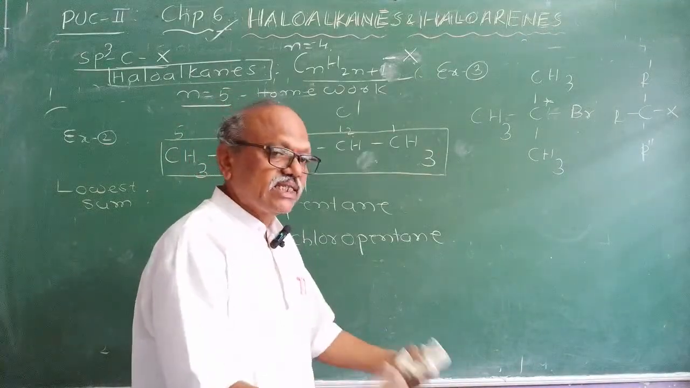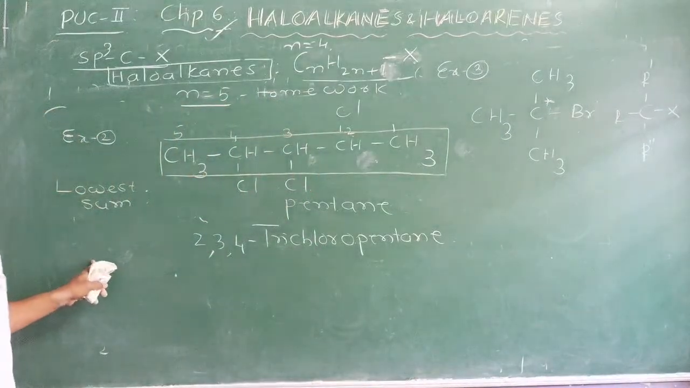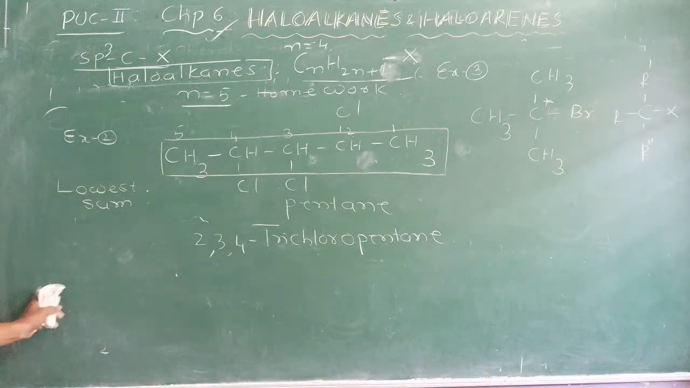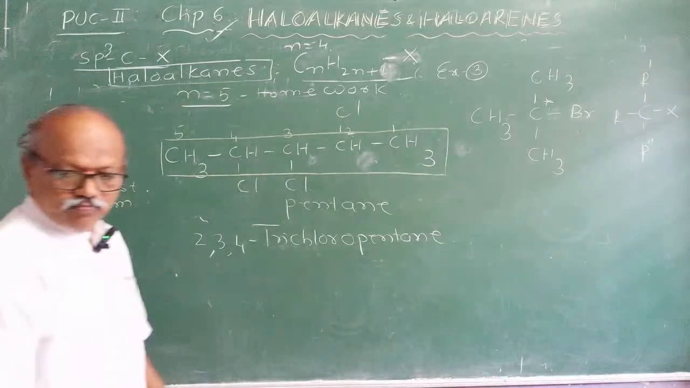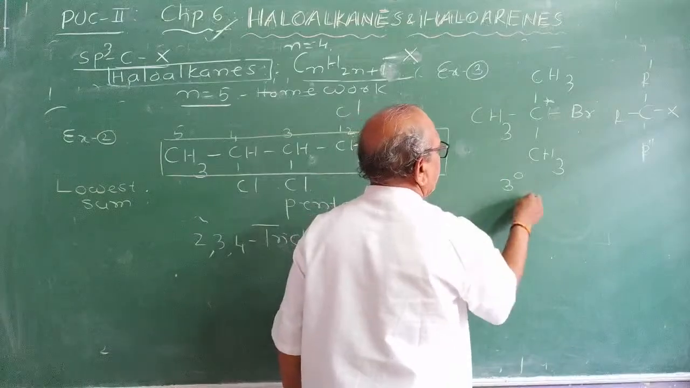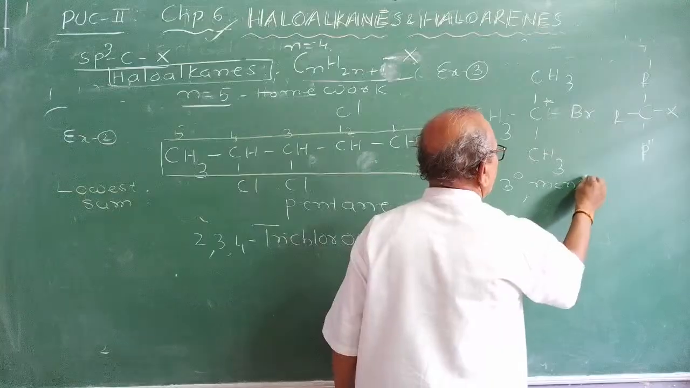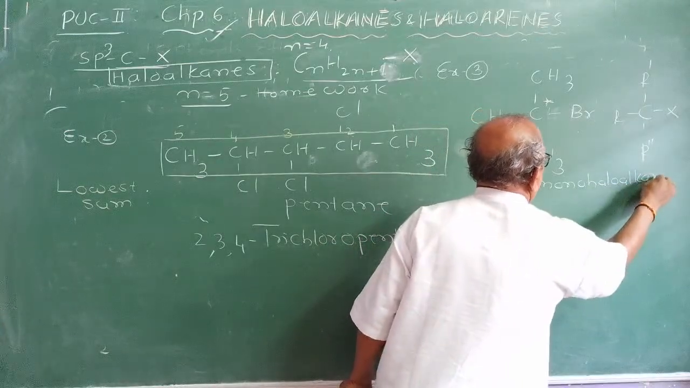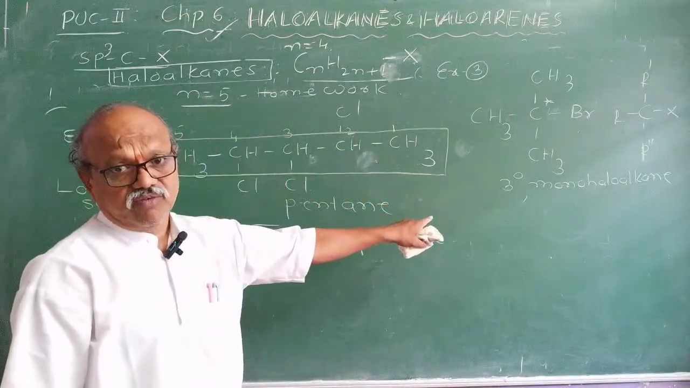Mono. Next, in the classification of the alkyl halides, we classified into 1 degree, 2 degree, 3 degree. You have to identify whether it is 1 degree, 2 degree or 3 degree. It is 3 degree. Then it is a mono haloalkane. Fine. First step is identification.